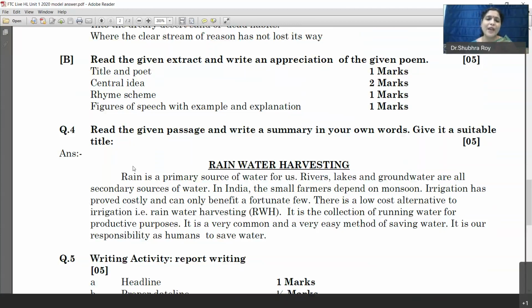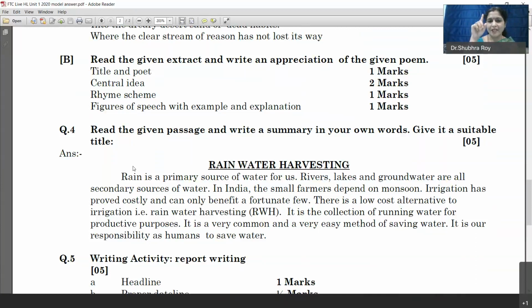One more point that I would like to add here is that please do not copy line by line or word by word from the given passage, because that results in losing 50% of the marks that you were supposed to get. So please see that you do not copy line by line from the passage. You just underline the key points in the passage, you compile them in your own words, and then you write. And you write in a short way.